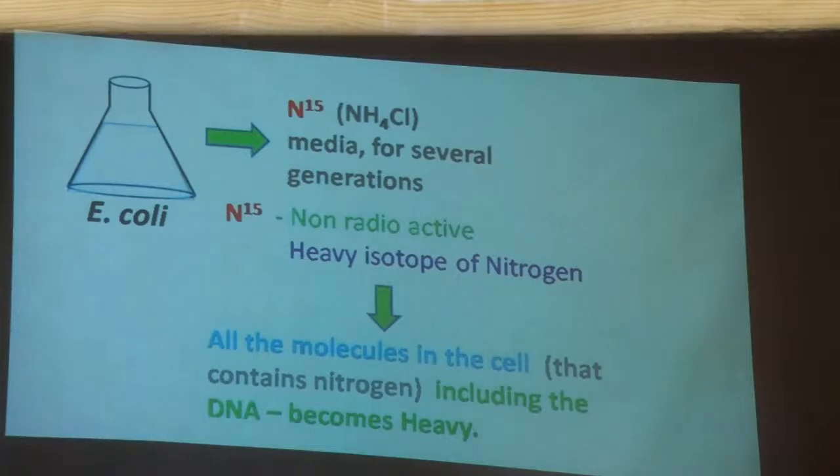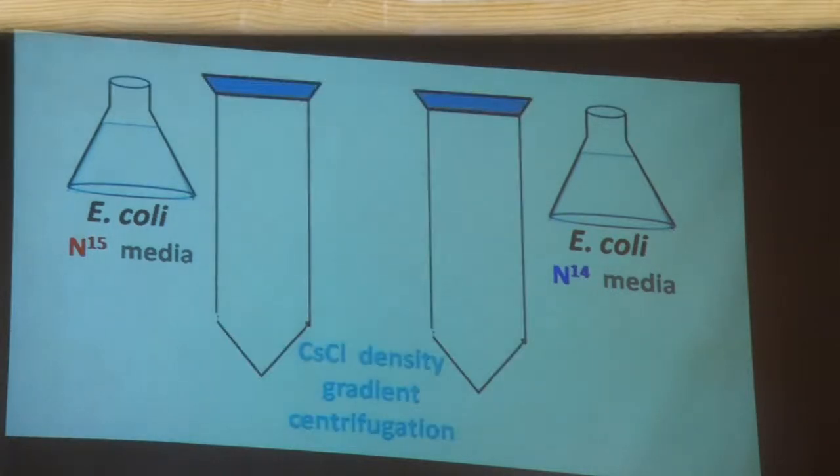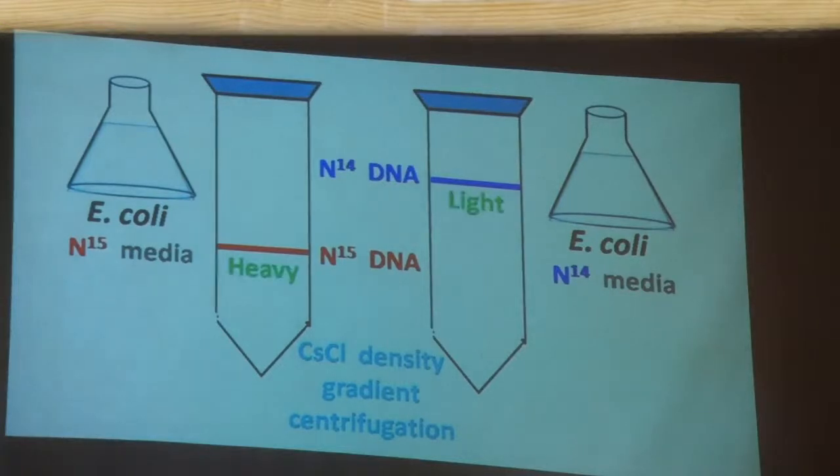What does it mean by heavy DNA? It simply means if I take E. coli cells grown in N15 media and subject its DNA to density gradient centrifugation, then the density of this DNA will be more than the density of the DNA taken from cells grown on N14 media.